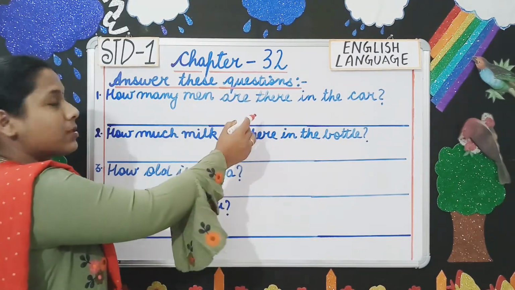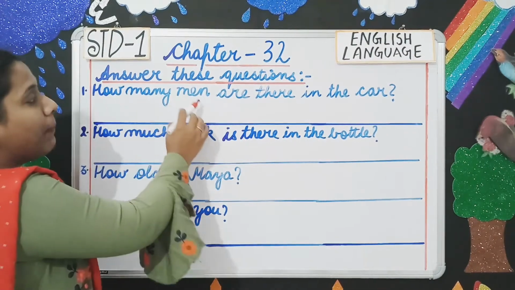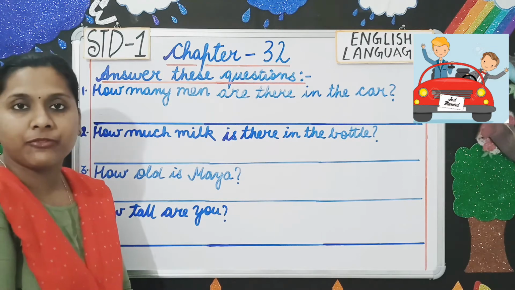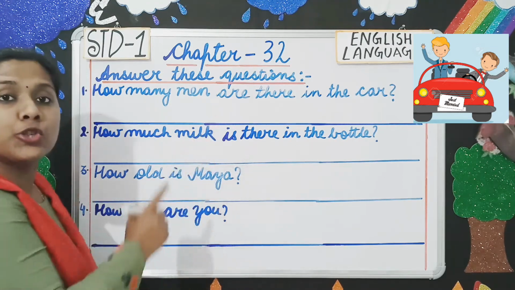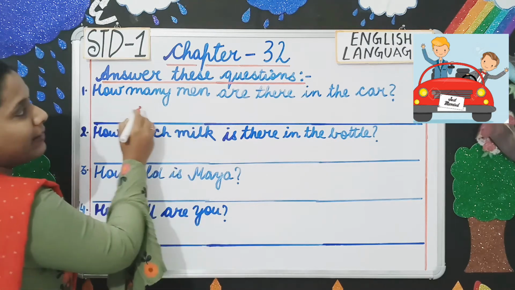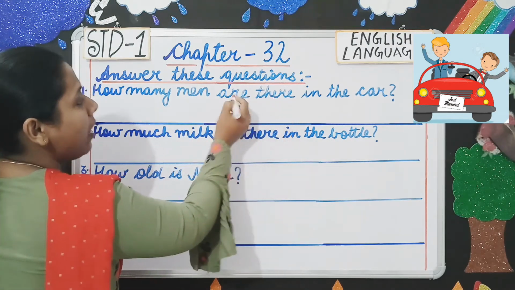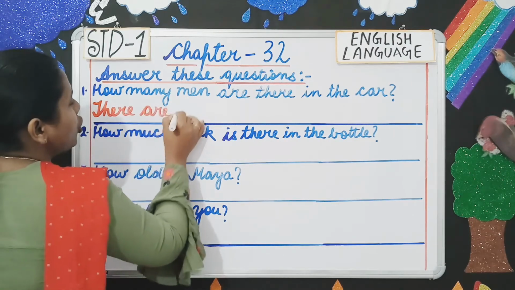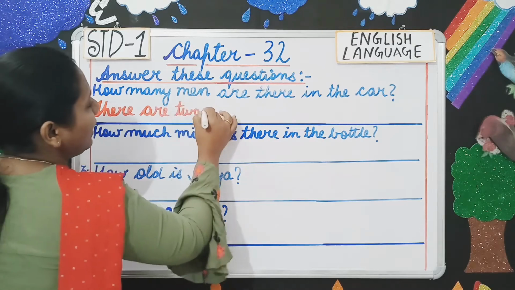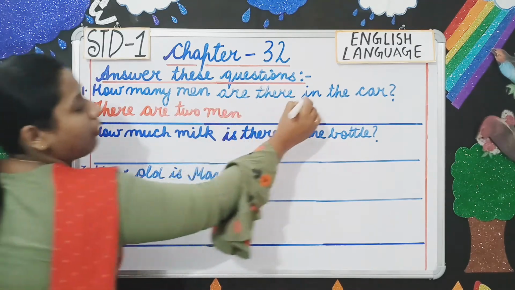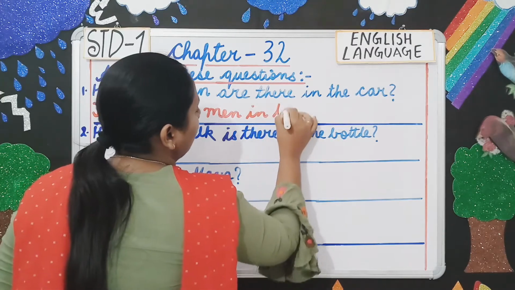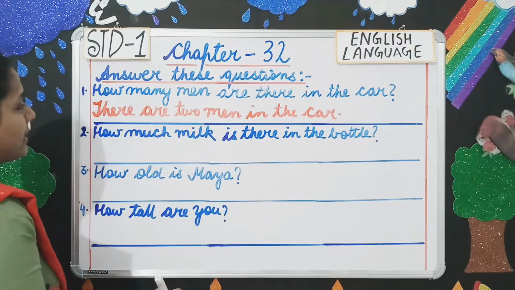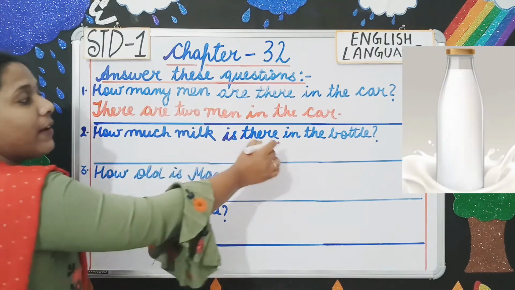Answer these questions. Number 1. How many men are there in the car? So you have to look at the picture and then you have to answer. So there are 2 men in the car. So how you will write the answer? You will write there are 2 men in the car. From the question, in the car. Clear?